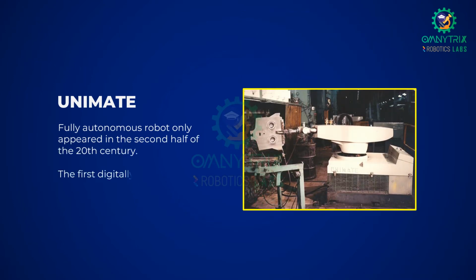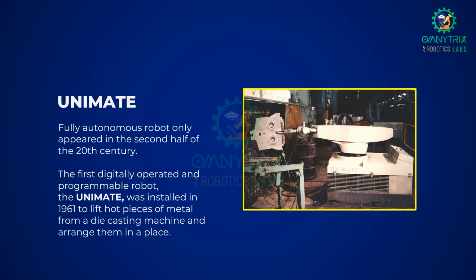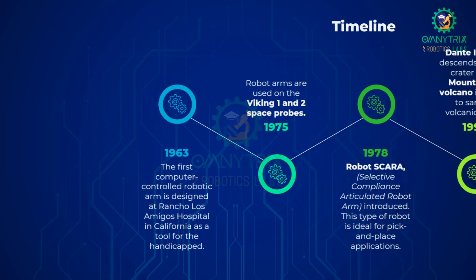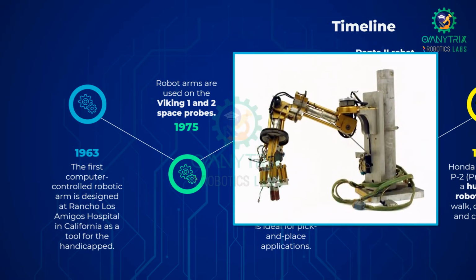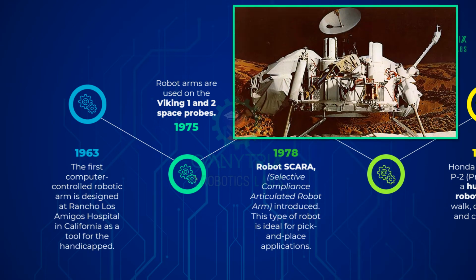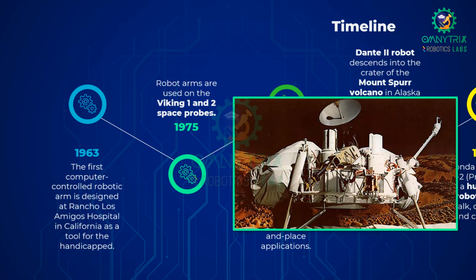The first digitally operated and programmable robot, the Humanoid, was installed in 1961 to lift hot pieces of metal from a die casting machine and harness them in a place. Let's go through the quick timeline of robotics history. In 1963, the first computer-controlled robotic arm is designed at Rancho Los Amigos Hospital in California as a tool for the handicapped. In 1975, robot arms are used in the Viking 1 and 2 space probes.